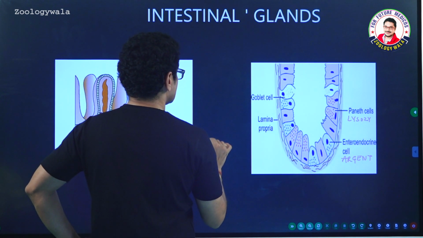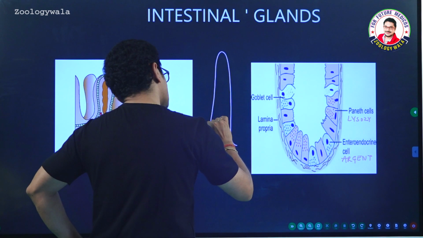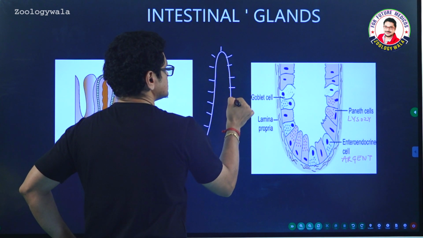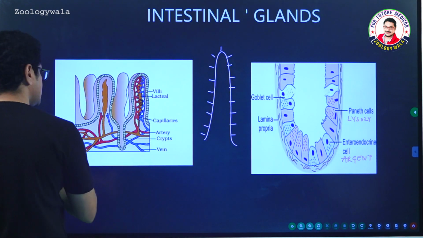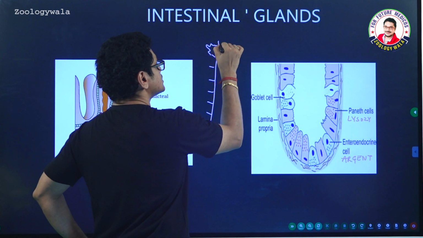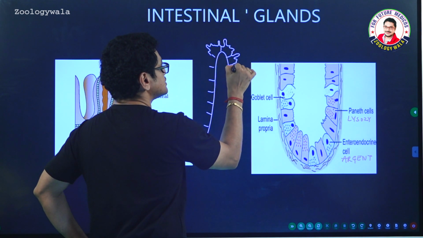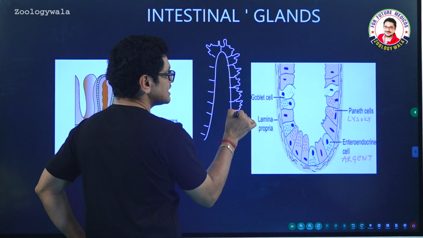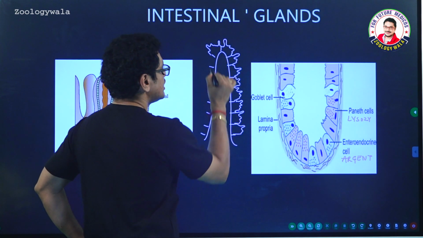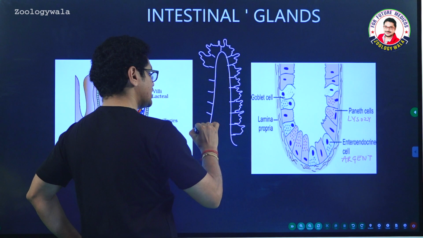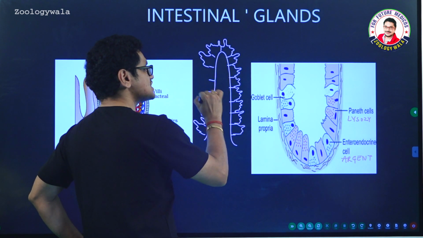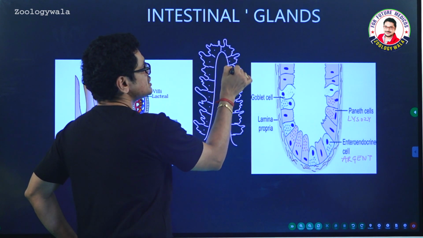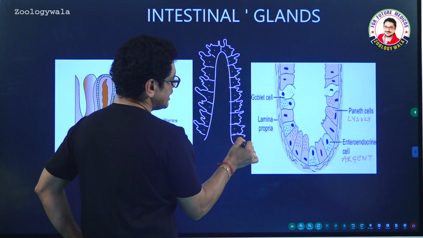Imagine this is one villus, and on the surface of the villus a number of cells are present, and they show foldings like this. The foldings are called microvilli, which increase the efficient area of absorption of the digested food material, and all this resembles a brush border. That is the reason these come under brush border epithelial cells.